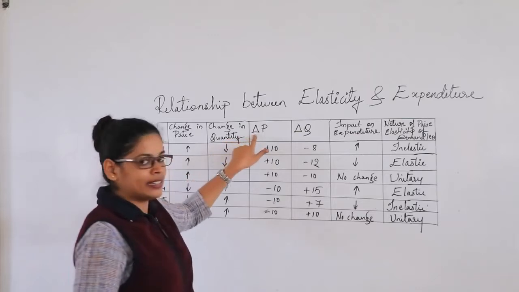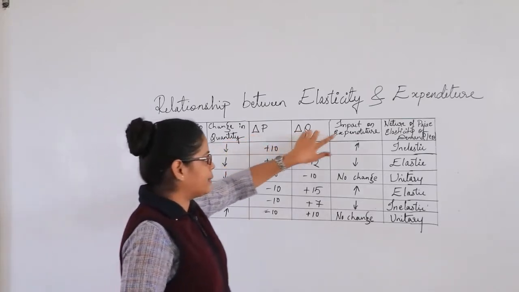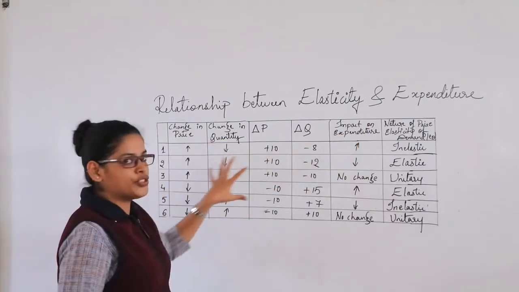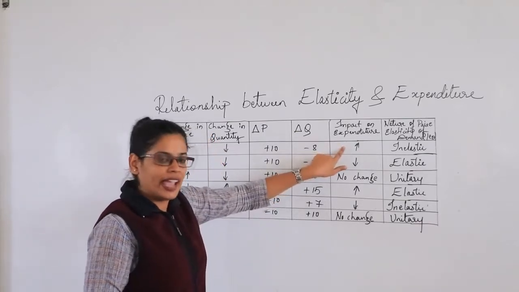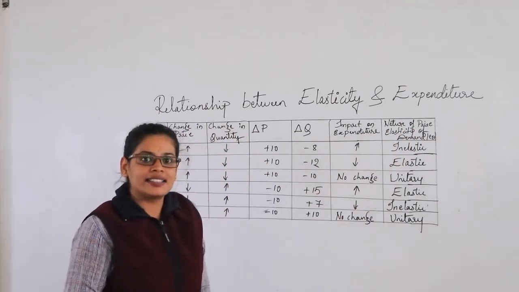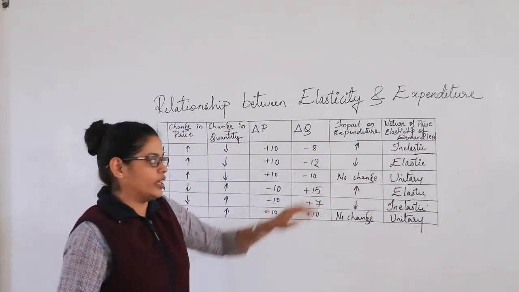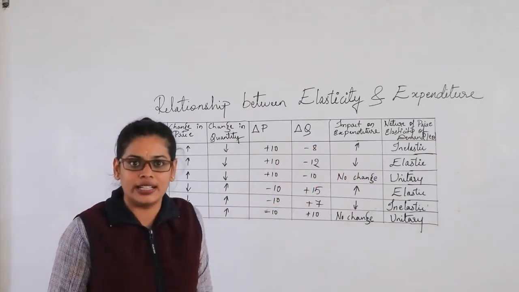And this is the percentage change in the price, this is the percentage change in the quantity, and the impact on the expenditure, okay? So whatever changes happen here, what is the impact on the expenditure? And here in the last column we can study the nature of the price elasticity of demand, whether it is elastic, inelastic or unitary in nature.